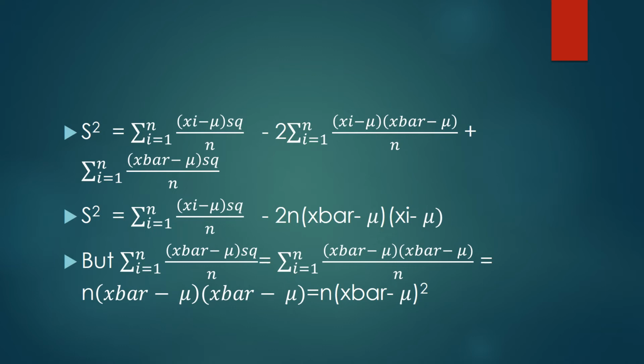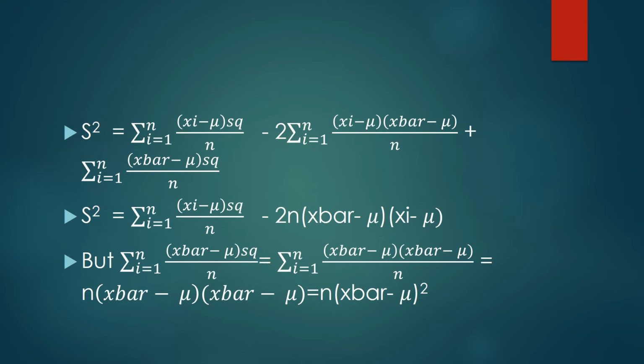So we have introduced an n there, because the summation from 1 to n, multiplied by n, will give us the same thing. So it's 2n in bracket x bar minus mu, bracket xi minus mu.